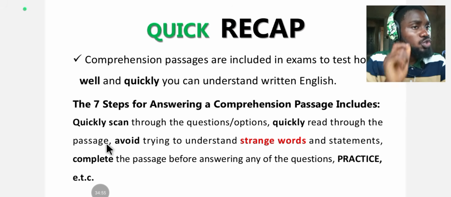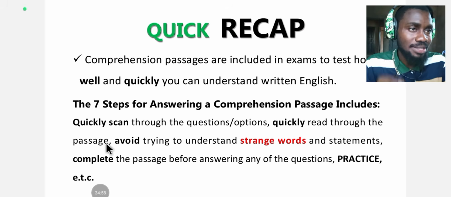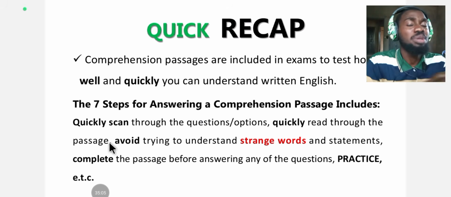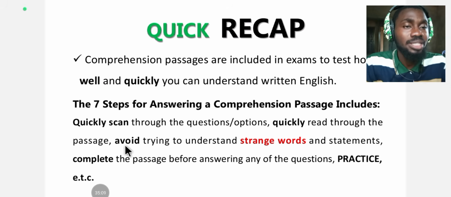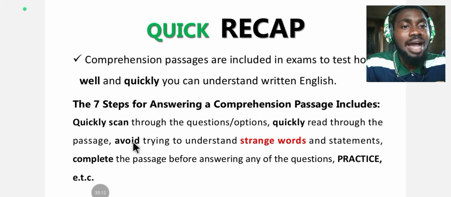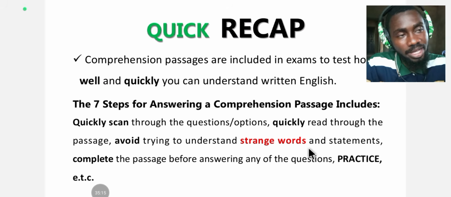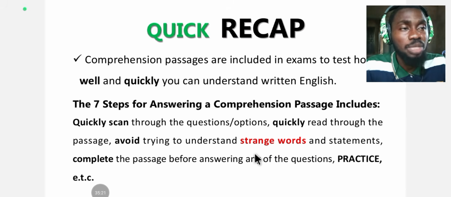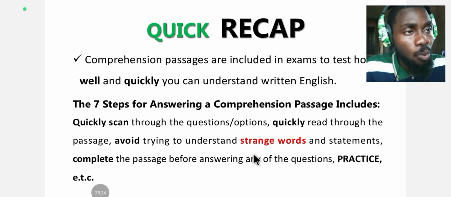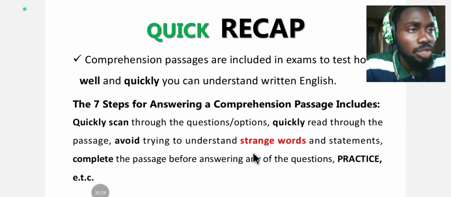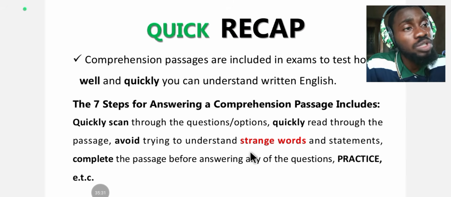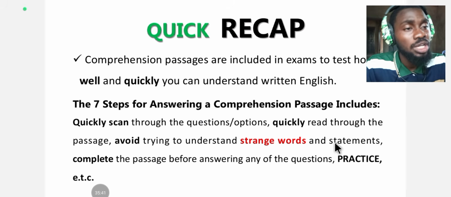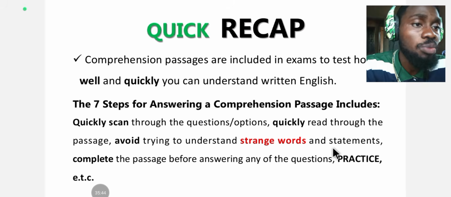You are doing that quickly, and you are also trying to quickly memorize every keyword and statement, as many as you can in the passage. Do that as you read, and read very quickly. Be fast. Avoid trying to understand strange words. Once you see any word that is taking additional time, skip it and move on. Continue with the simpler words surrounding that word. Those simpler words are going to give you a clue of the meaning of that word. They are going to tell you what that word is related to, and guide you in picking the correct option.